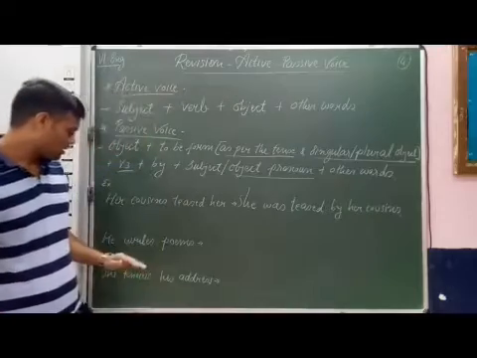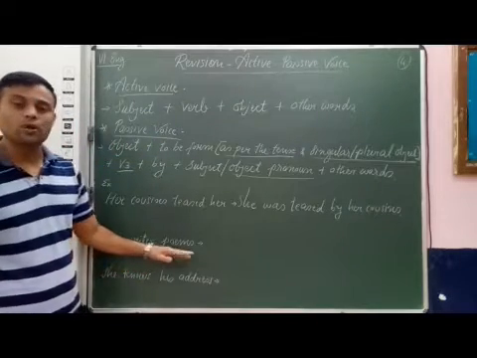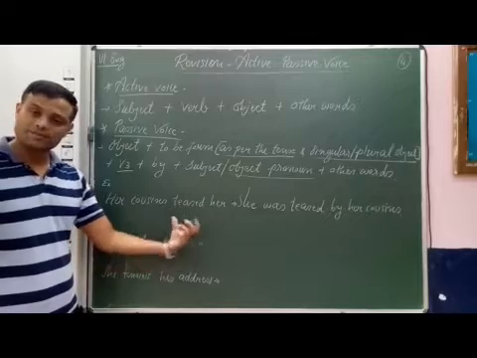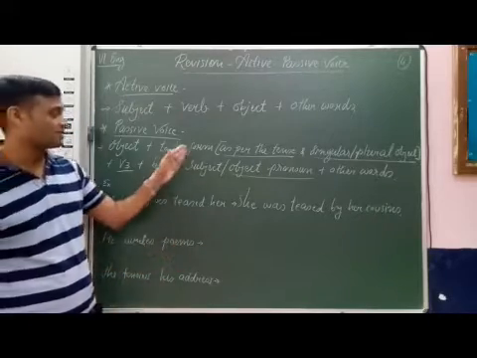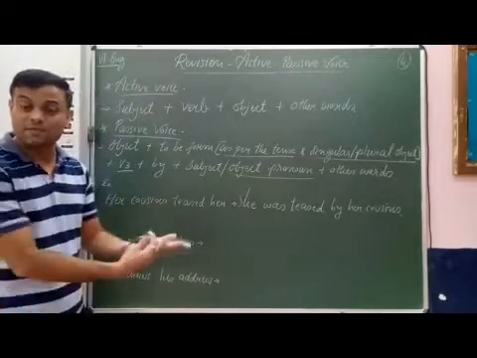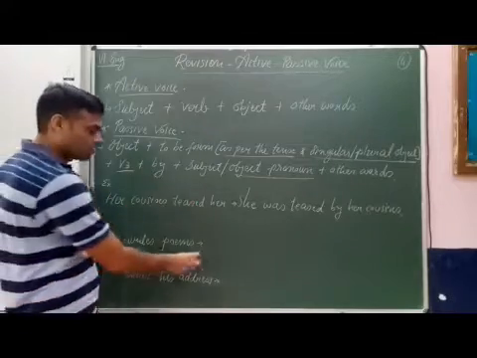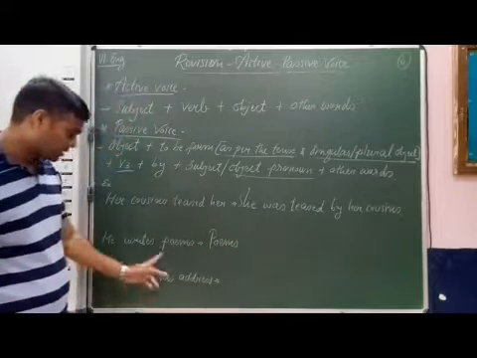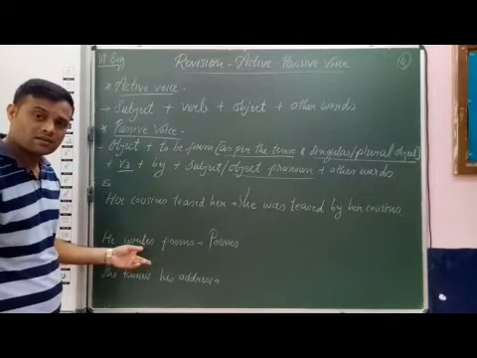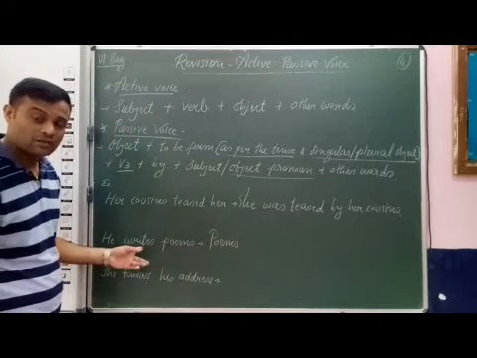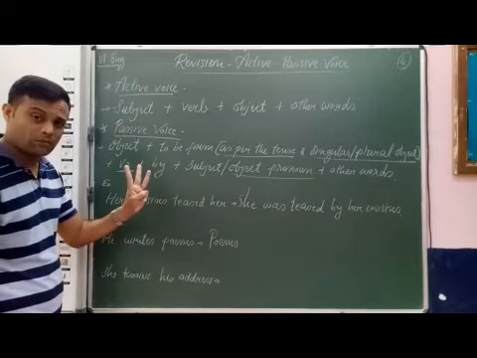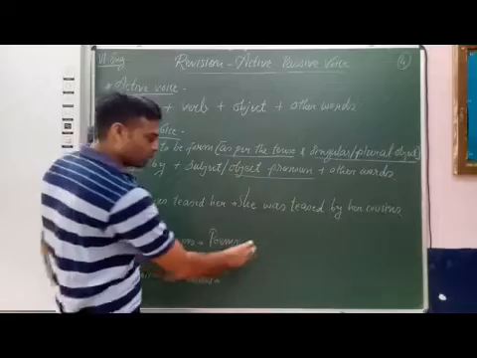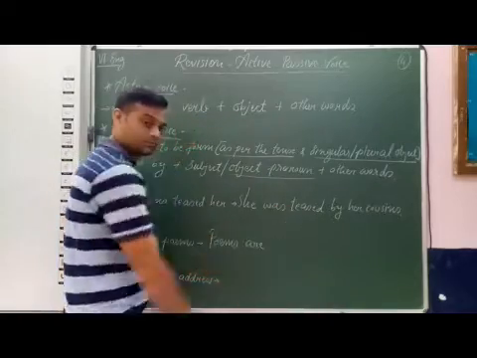Next, he writes poems. He, subject; writes, verb; poems, direct object. Now we use this sentence structure and transform it into passive voice. First the object, so poems. Writes, which tense? Simple present. In simple present tense there are three to be forms: am, is, and are. So with poems we use the to be form are.